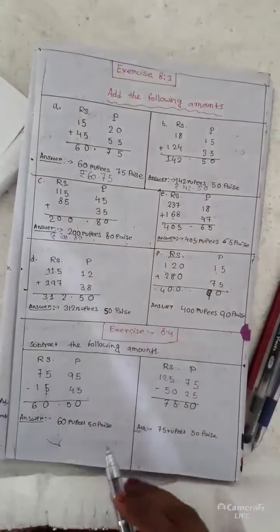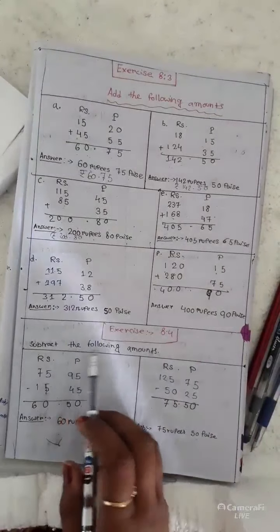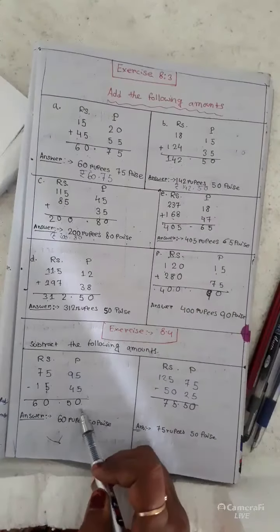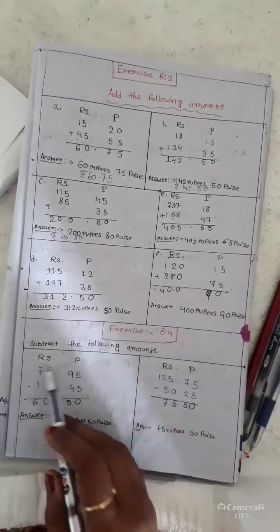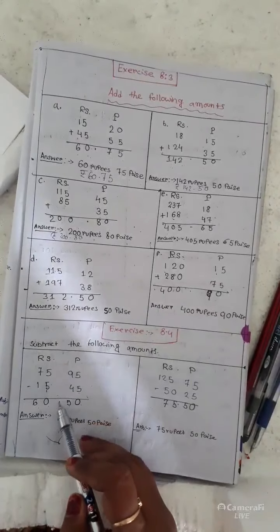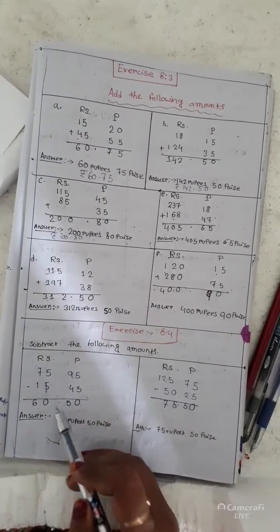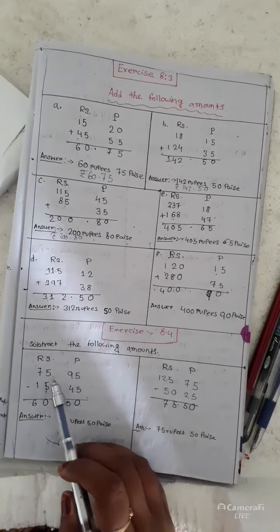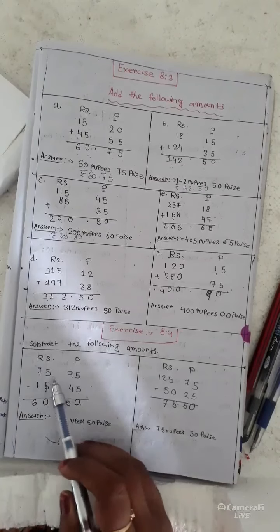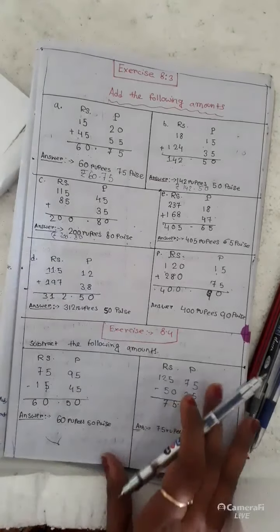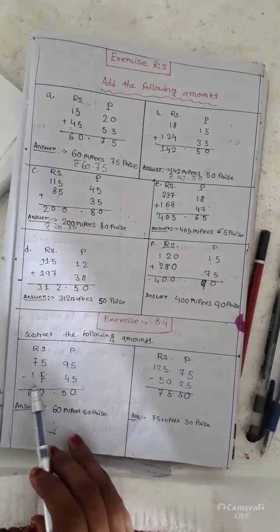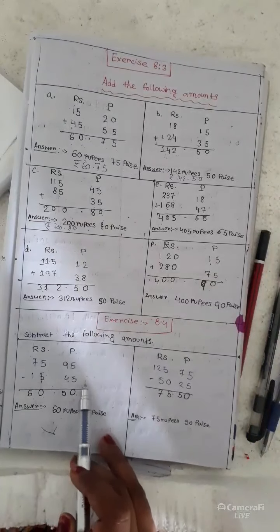As I was saying, when I need to subtract, I will use the same pattern: rupees and paise will be written in separate columns. As you can see, 75 rupees and 95 paise is written, and in the lower part 15 rupees 45 paise is written.